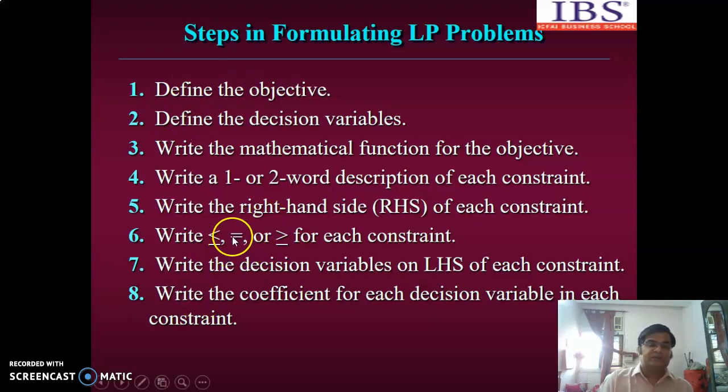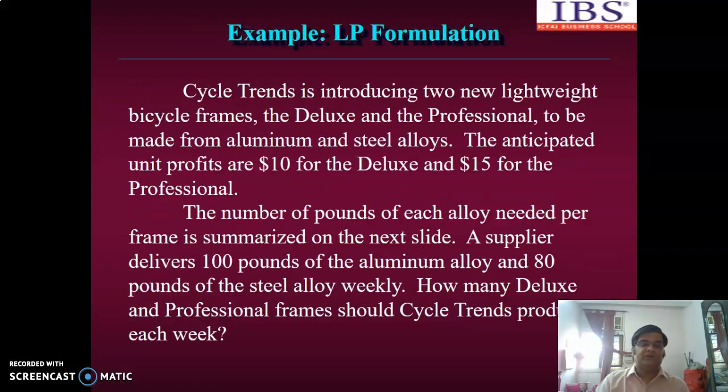Now, what are these 3 symbols? Equal to, less than equal to, or greater than equal to. These are the 3 symbols generally that we use while we write the constraint. Next, we write the decision variable on the left hand side of each constraint. And finally, we write the coefficient for each decision variable in each constraint.